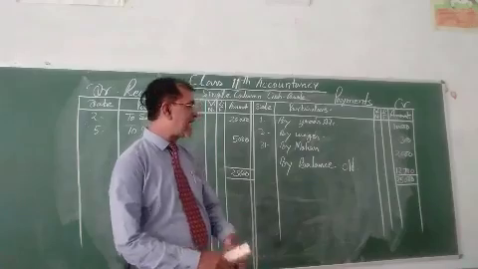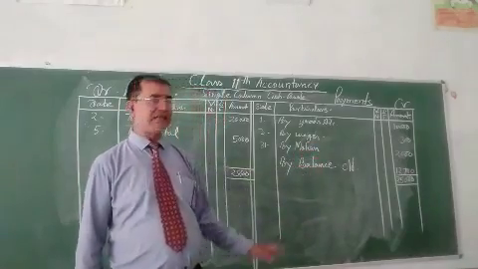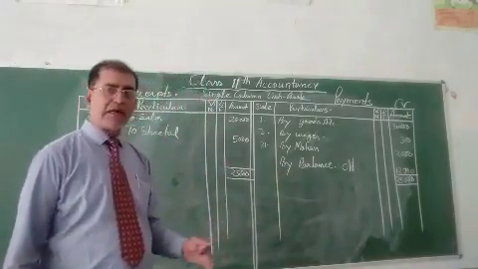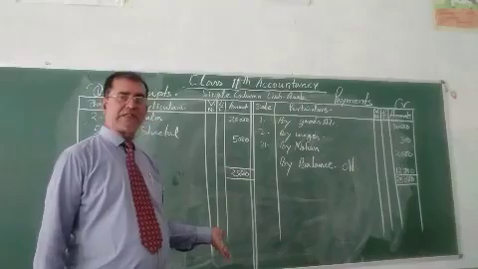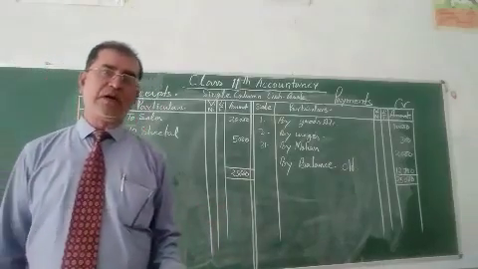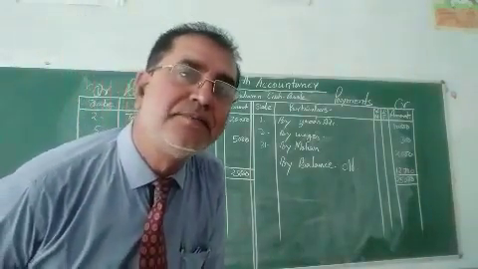This one is the cash in hand. It is showing cash in hand in this cash book. So all the transactions here, only the example is being given for the sake of you. That is the single column cash book. Only cash related transactions are recorded.